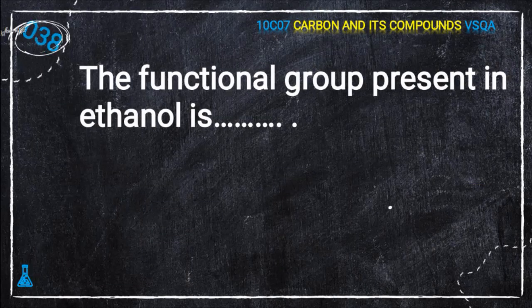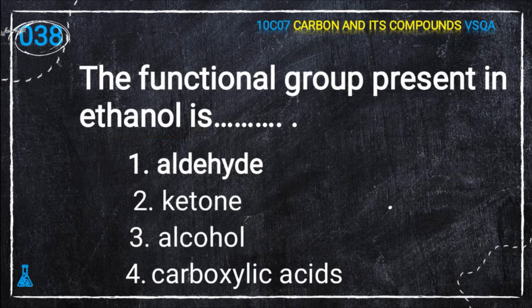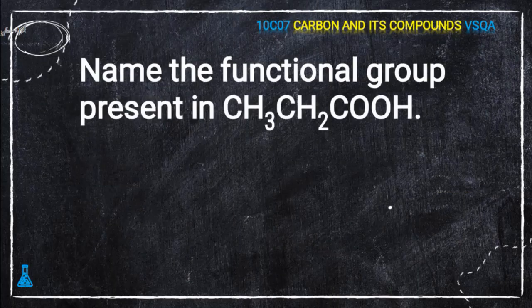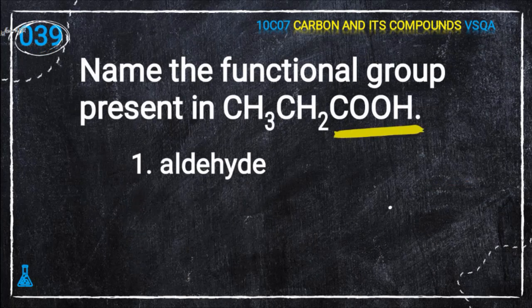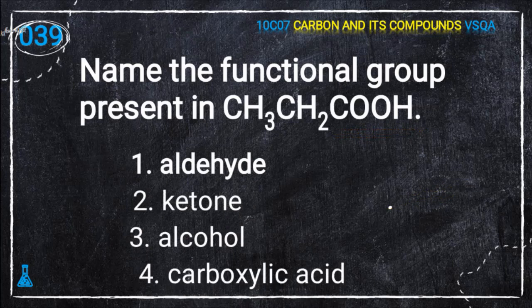Next question, 38th question. The functional group present in ethanol is aldehyde, ketone, alcohol, carboxylic acid. The correct answer is alcohol. Next question, 39th question. Name the functional group present in CH3CH2COOH. Aldehyde, ketone, alcohol, carboxylic acid. From COOH, you can easily observe that it is a carboxylic acid group.